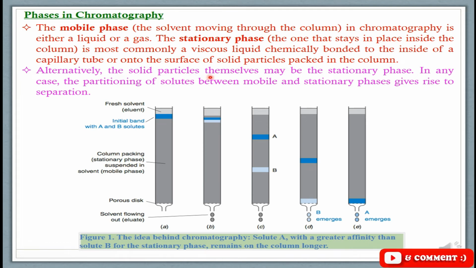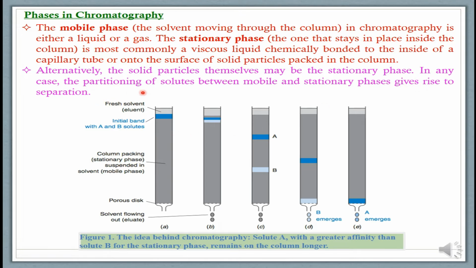So the stationary phase may be solid itself, or it may be a viscous liquid supported on a solid support. In any case, the partitioning of solute between mobile and stationary phase gives rise to separation.